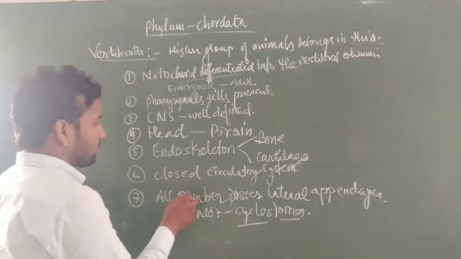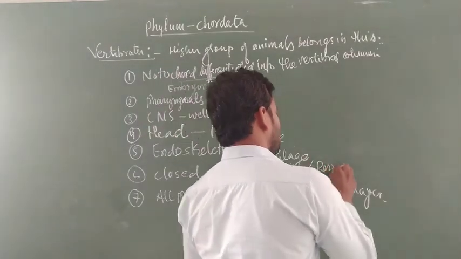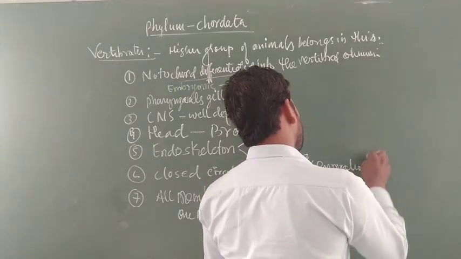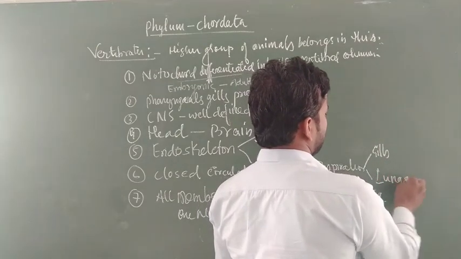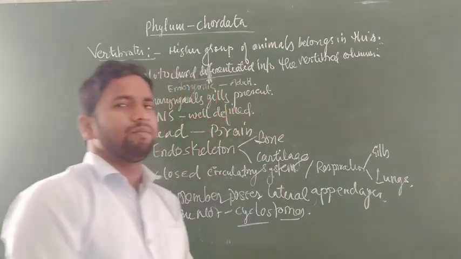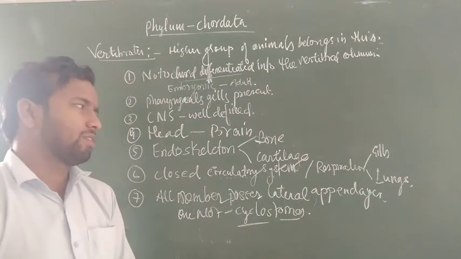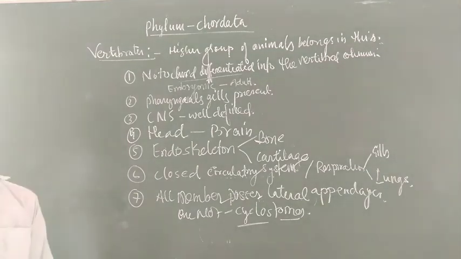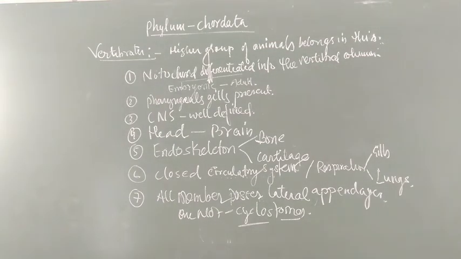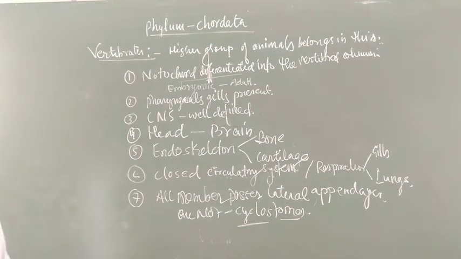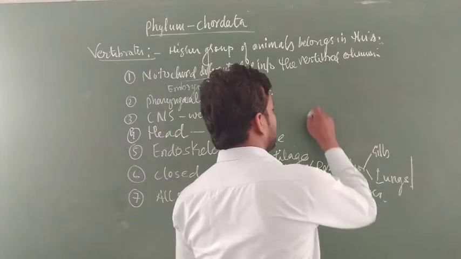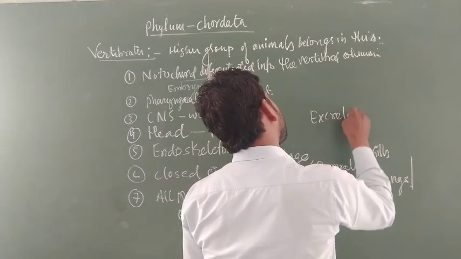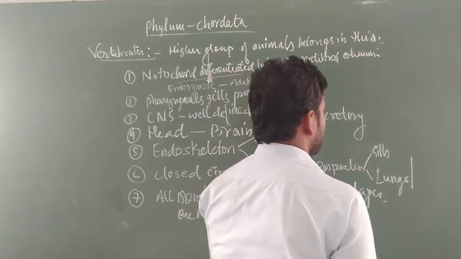If you are talking about respiration, it is either by gills if the animal is aquatic, or by lungs if terrestrial, but some respire by moist skin, like the frogs. Frogs generally respire through their moist skin, lungs, as well as gills. Now, osmoregulatory functions, especially excretion inside the vertebrate, are generally performed by the kidney.